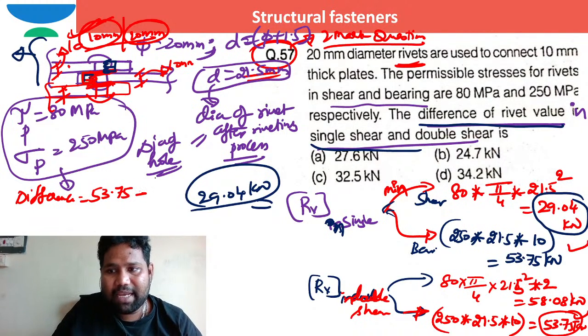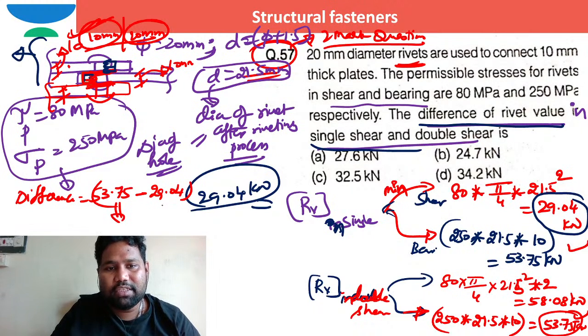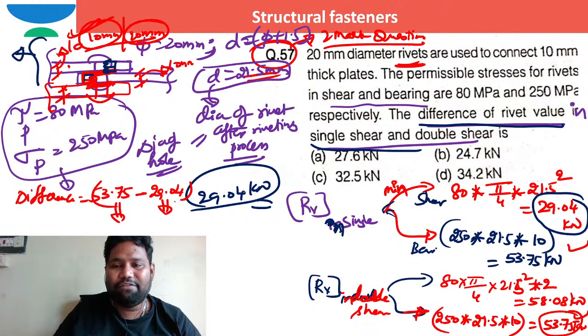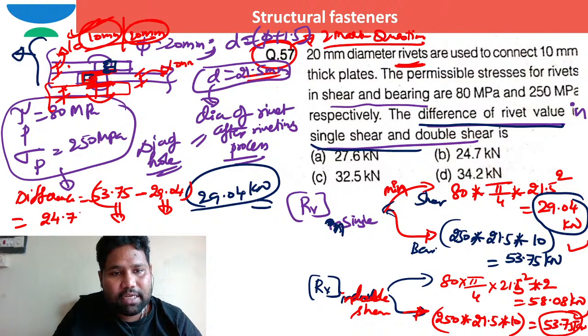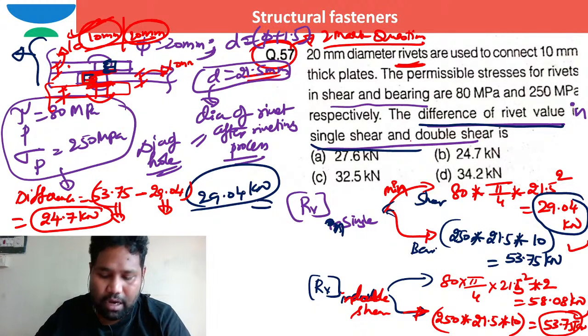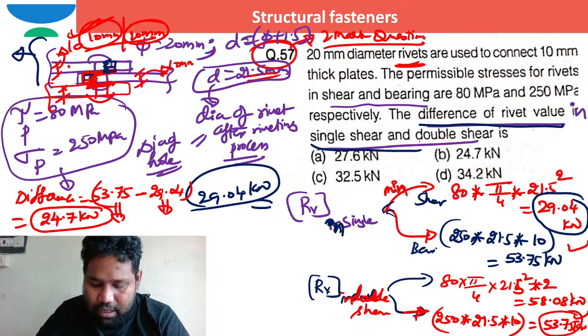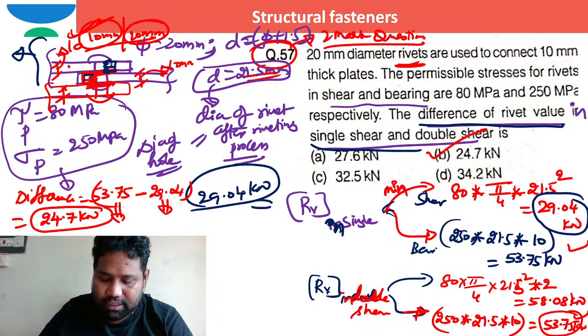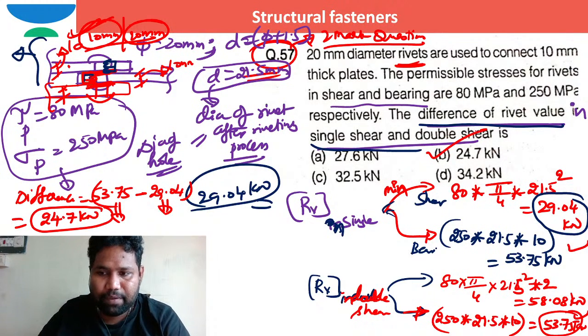53.75 minus 29.04. This is in double shear, this is in single shear. What is the difference of this rivet value in single shear and double shear? So the difference, I hope you are able to get this answer as 24.7 kilonewton. Isn't it? Where is this answer option of 24.7 kilonewton? The option is B, the correct answer, right?